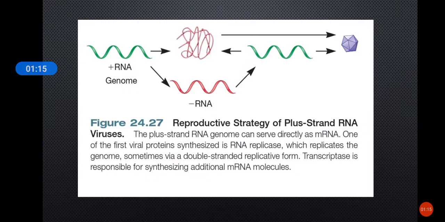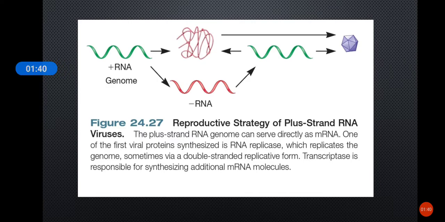This is the image representing the reproduction strategy of the plus strand RNA viruses. Once this plus strand RNA genome is in the host cell, it will serve directly as the mRNA, and one of the first viral proteins to be made is the viral RNA replicase, and this replicase will replicate the RNA genome.